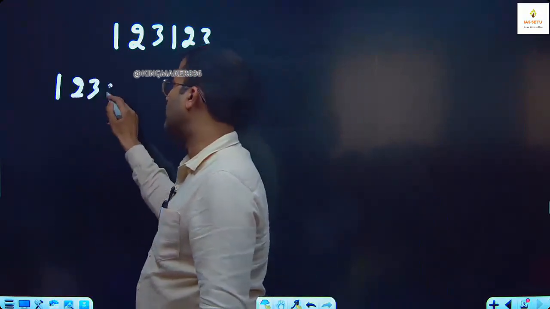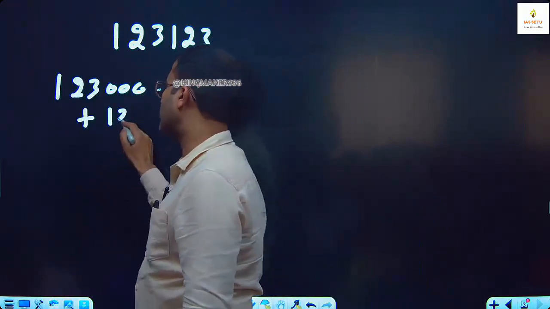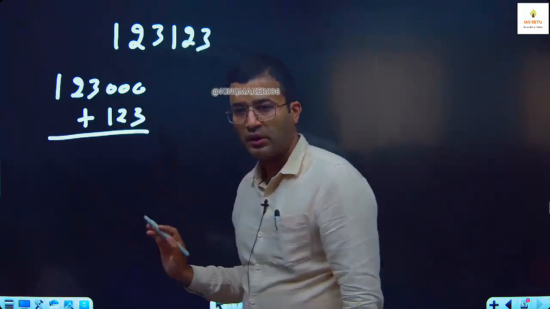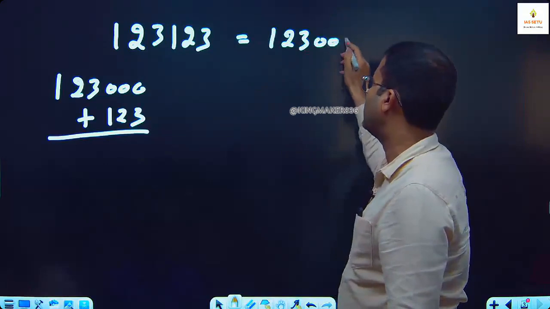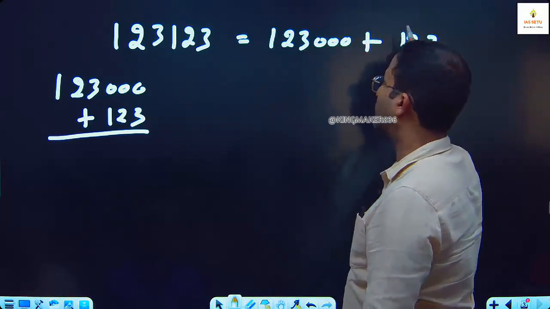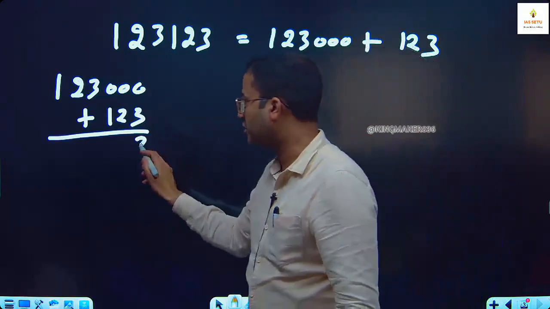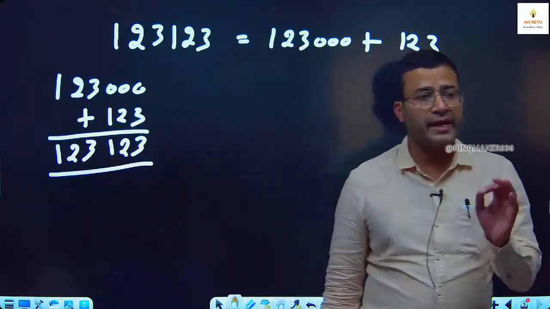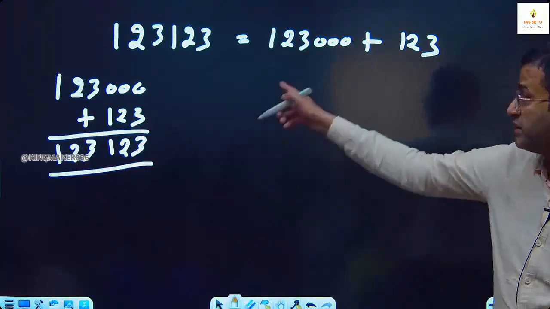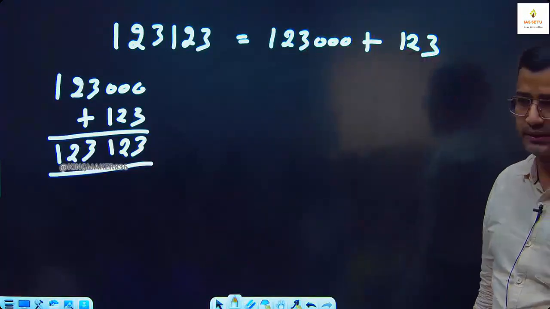Actually, what is this? 123,000 plus 123. So can I break this number as 123,000 plus 123? Any 6-digit number which is in this form, we can write like this.